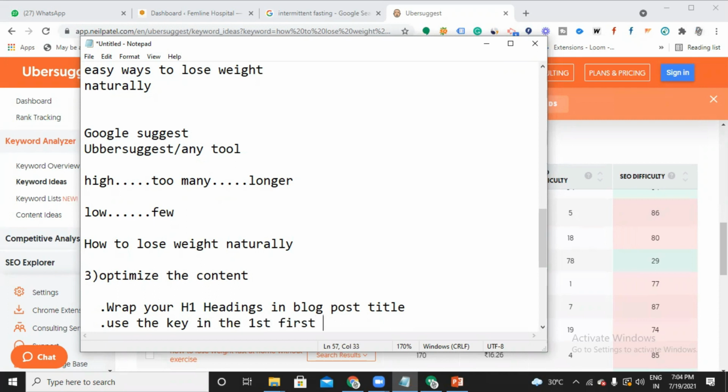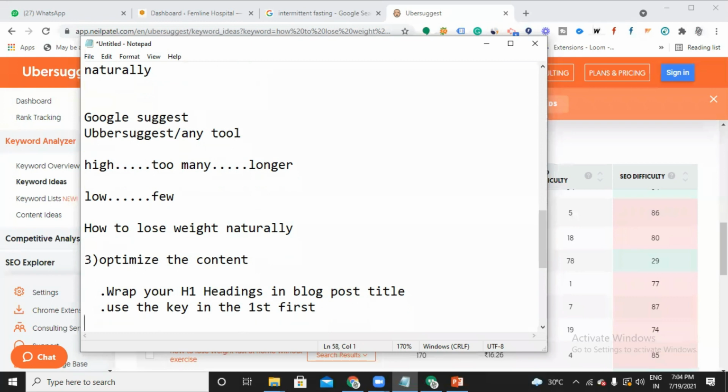Simply, in simple terms, on-page is using the keyword in all the important places that I'm going to list out here. That's it. Simple thing is finding the keyword and using that keyword in all these important places. These are the first two places.